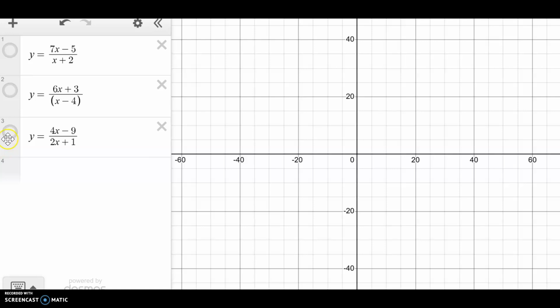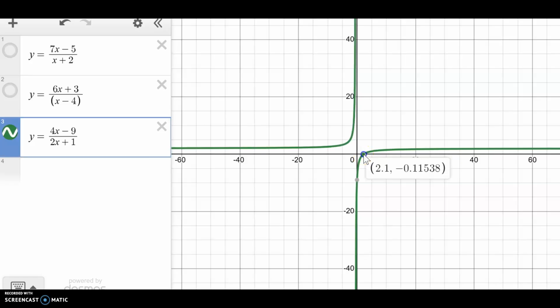Our third function, the 4x minus 9 over 2x plus 1, do the same thing. I click and just follow this function across, and 1.8, 1.9, looks like it's getting really close to 2. On this side, again, it's above 2, but it looks like it's getting really, really close to 2, but it's not going to actually reach 2. So I would say for this third function, it appears as though my horizontal asymptote is y equals 2.